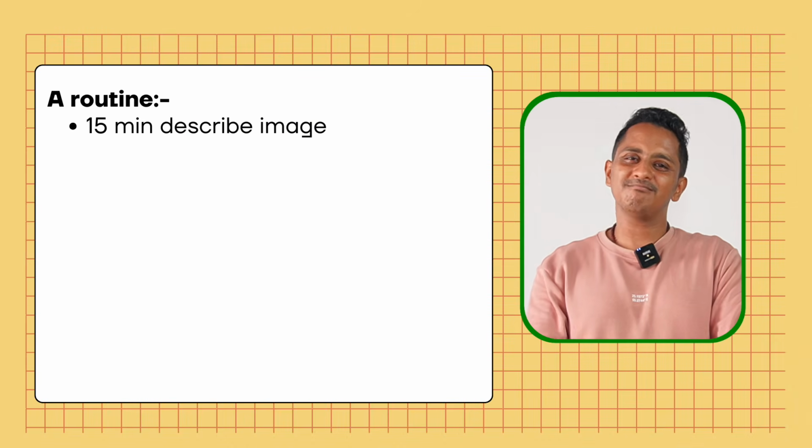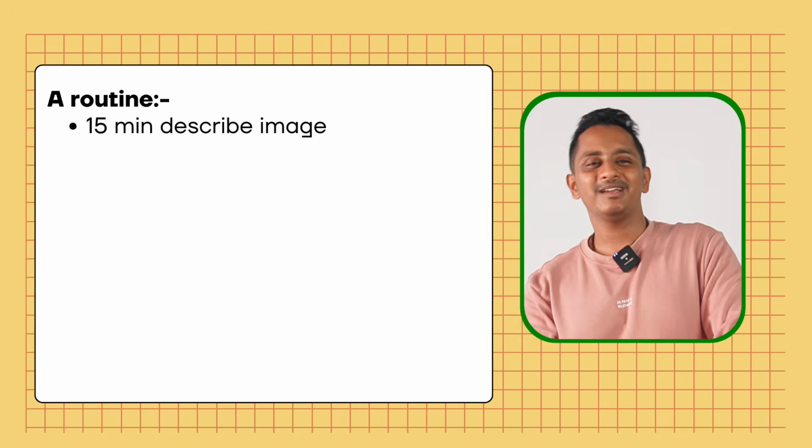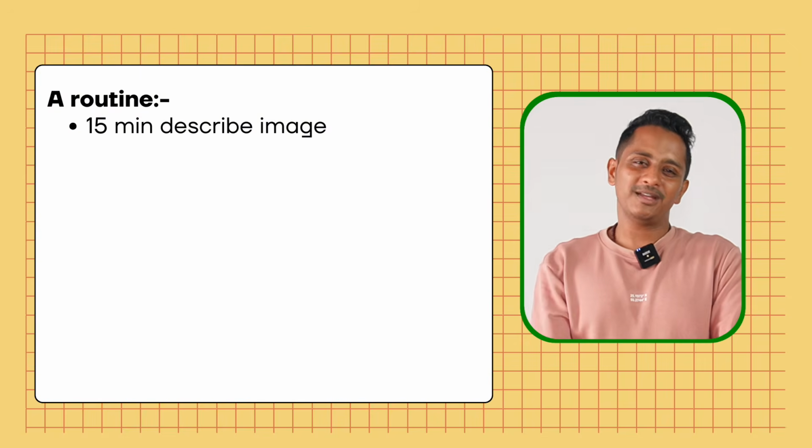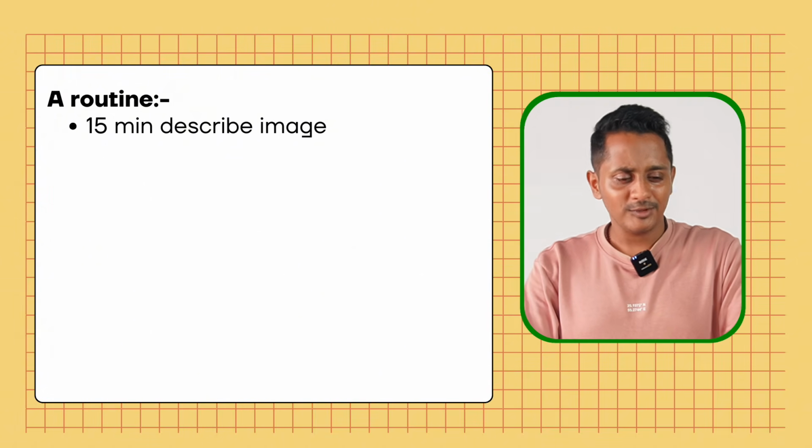What would be the ideal routine? This would be the ideal routine. 15 minutes of describe image, probably some 15 questions. Per question 40 seconds, and then you click change, find another question. It will take approximately 1 minute. So 15-20 questions per day should be more than enough for describe image practice.